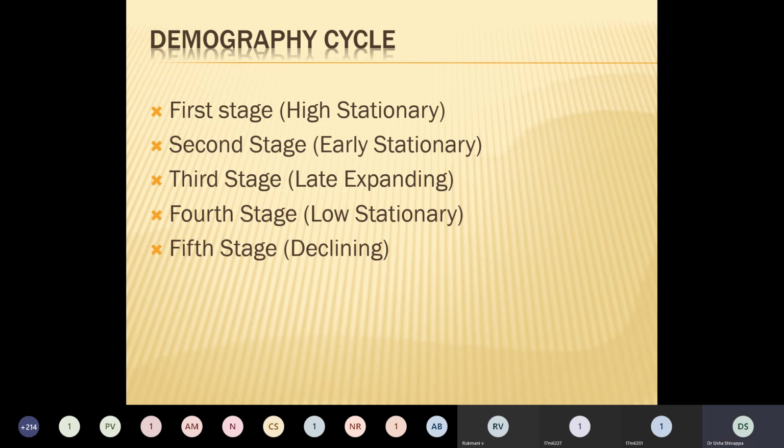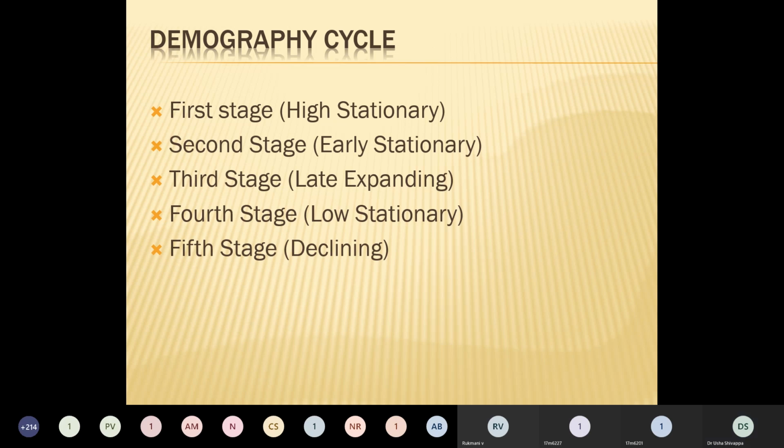It is sort of zero population growth. This stage is seen in countries like Austria, Sweden, Denmark, UK, Belgium. Most of the industrialized countries have shifted from high rates to low birth and low death rates.